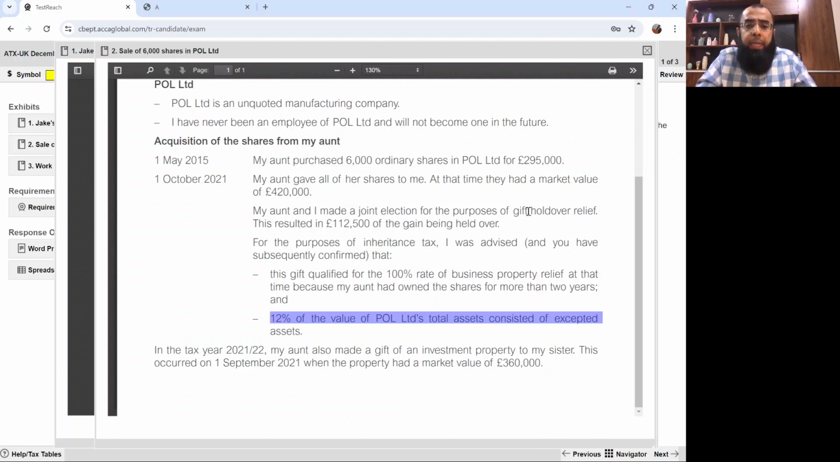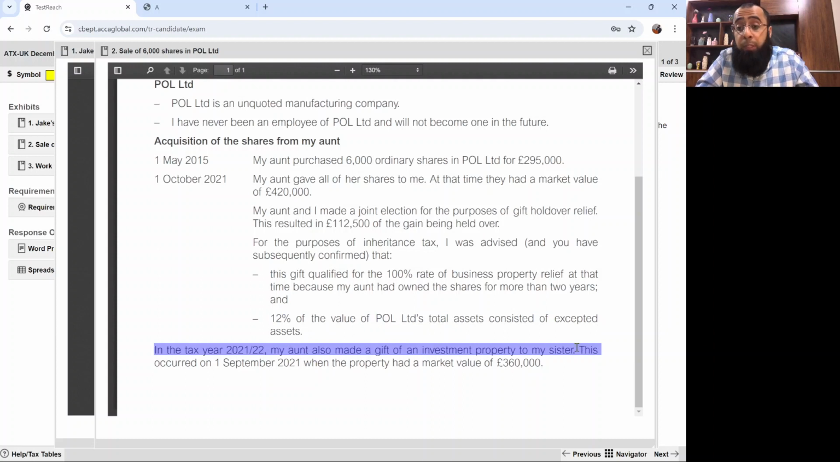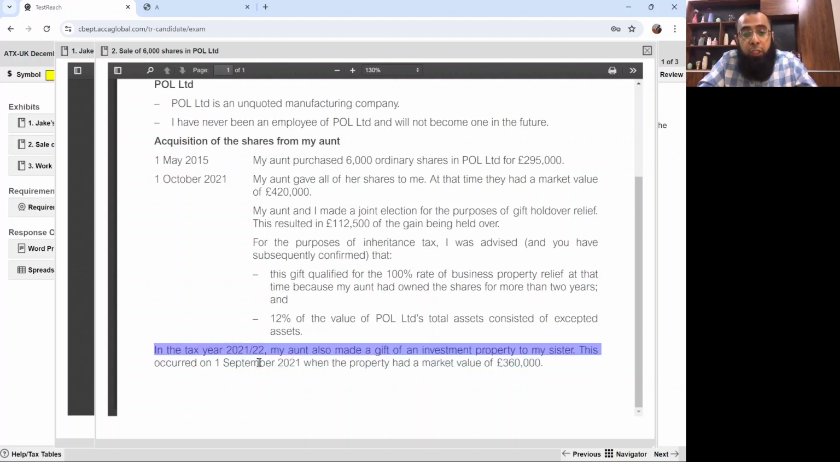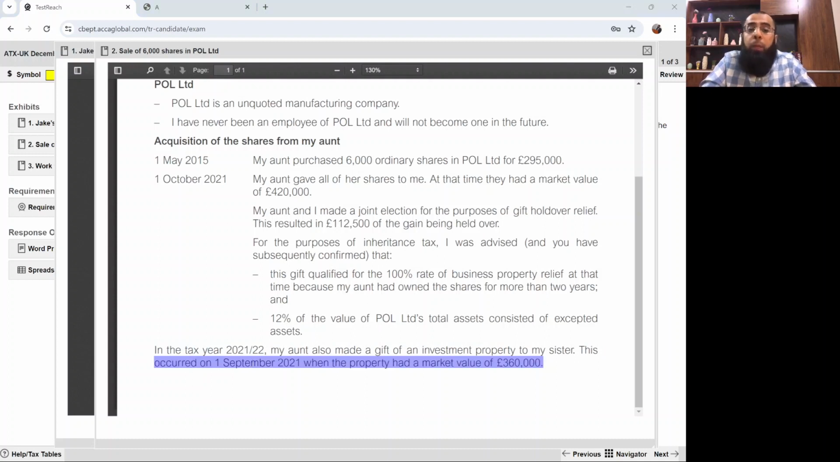Okay. In the tax year 21-22, my aunt also made a gift of an investment property to my sister. This occurred on 1st September 2021 when the market value of the property was 360,000. So this means that our gift is also in 21-22, on 1st October 21, and just 1 month before us there was another gift of 360,000, which means annual exemption and nil rate band, everything would be used against that gift of 360,000.